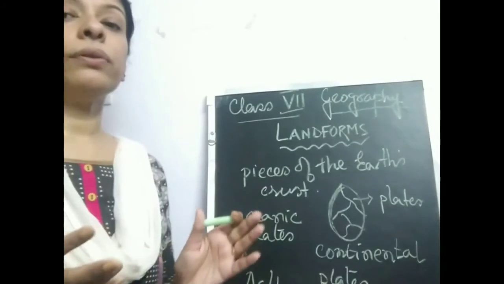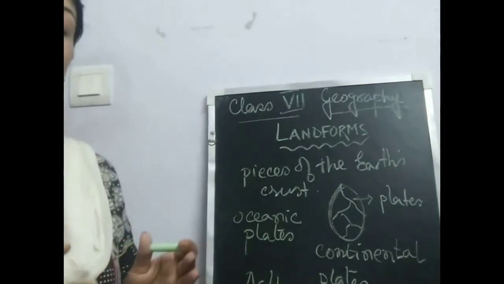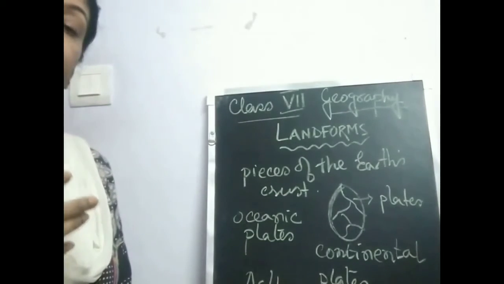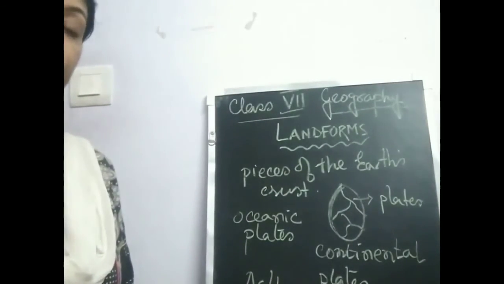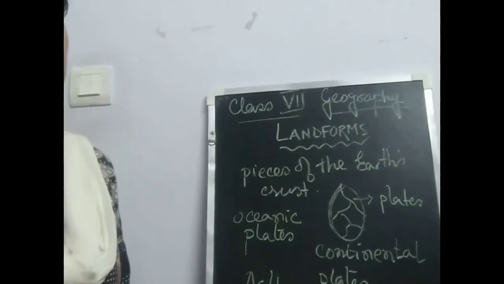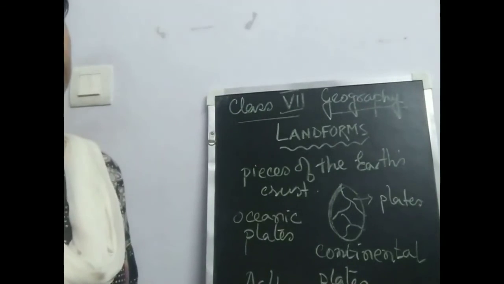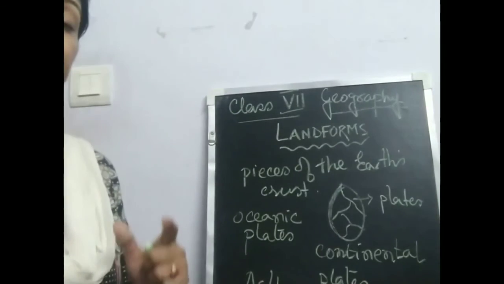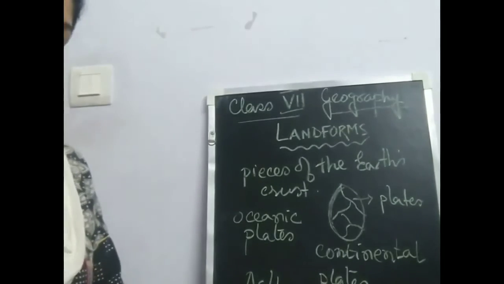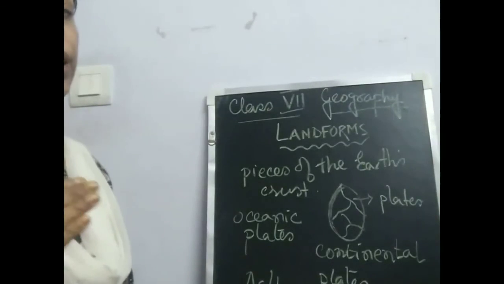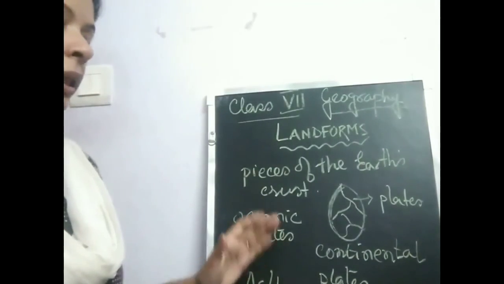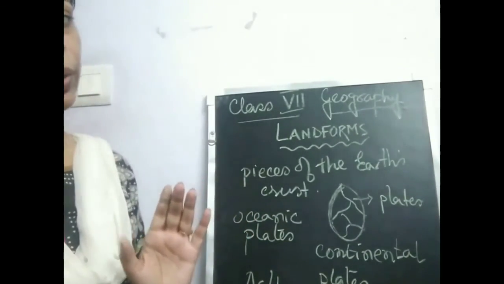Due to this movement of the two plates, there is an earthquake or volcanic eruption. When earthquakes or volcanic eruptions occur, they develop a series of landforms on the surface of the earth. So these landforms, which are formed due to the movement of the plates within the earth's crust, or due to endogenous factors, we can say have been formed as the result of the endogenous forces working within the earth's crust or within the interior of the earth. So that is one group of landforms that we see.